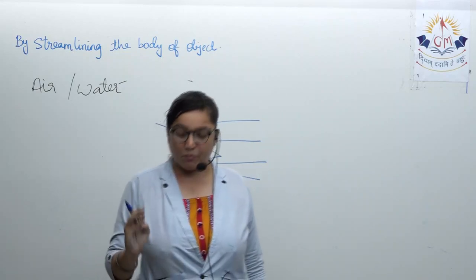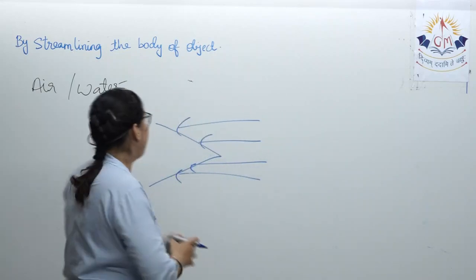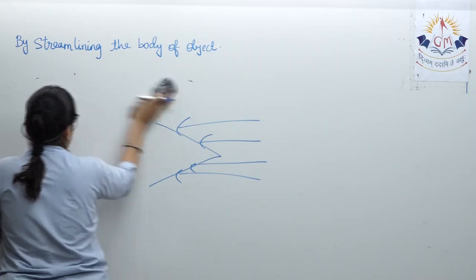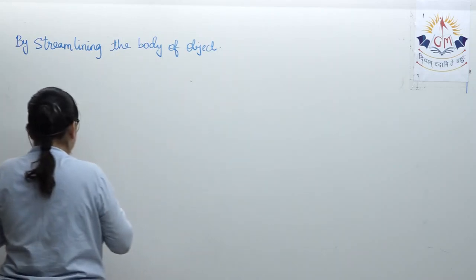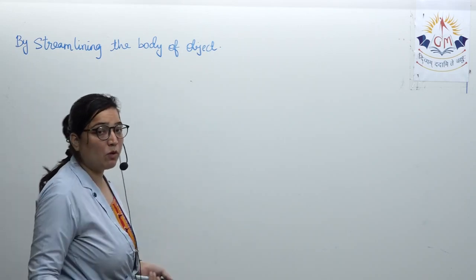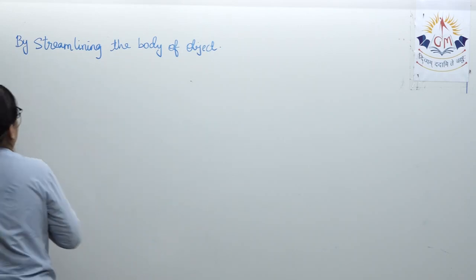Basically, properly shaped bodies, they experience less frictional force. Properly shaped bodies means what? It means streamlined objects.